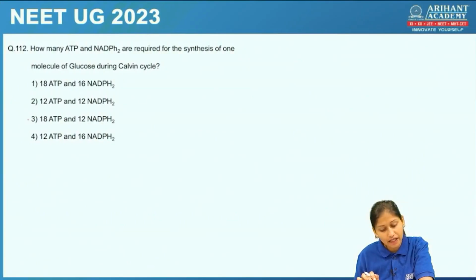How many ATP and NADPH are required for the synthesis of one glucose molecule? Students, direct question again. 18 ATP and 12 NADPH will be required in the Calvin cycle to produce one glucose molecule. Okay.